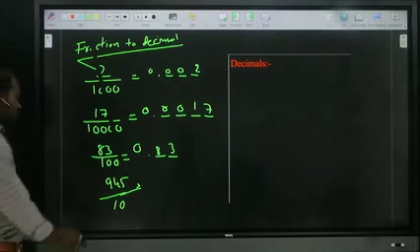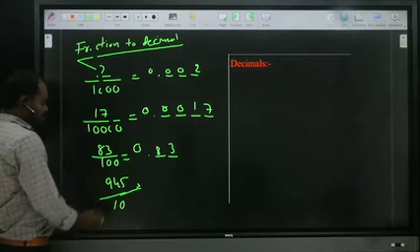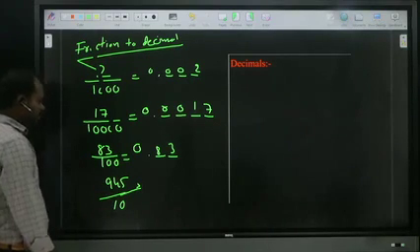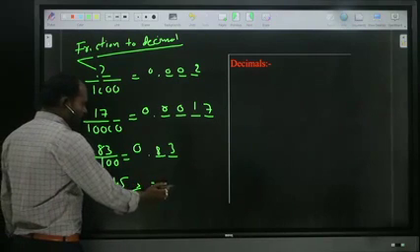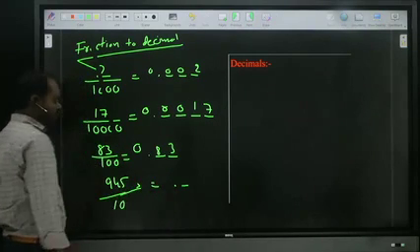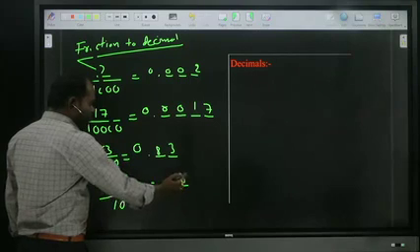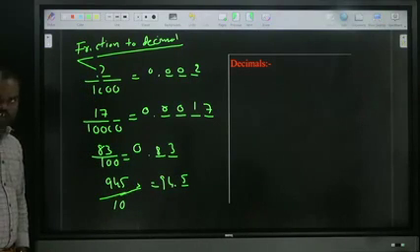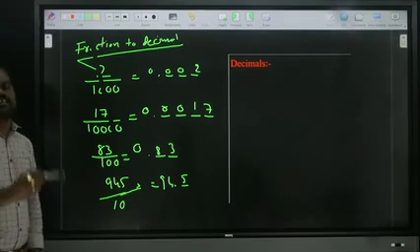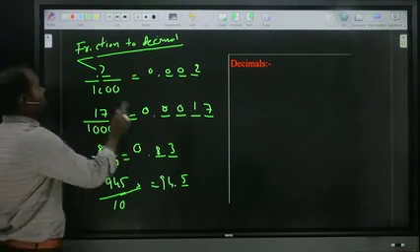Right, next, 945 by 10, it's not 90. So here only 10. After point you will get only 1 digit, 5. Balance should be this side, 4 and 9. Okay? In the denominator, how many zeros are there? After point you will get that many digits. Right, it is fraction to decimal.